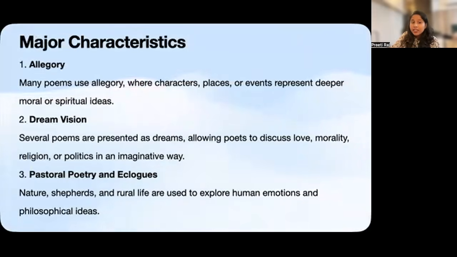So, the major characteristics that we can see, the first important feature is allegory. In an allegory, the story has two levels of meaning. On the surface, we read about the characters and the events, but beneath the surface, they represent deeper ideas such as virtue, justice, love, or wisdom.